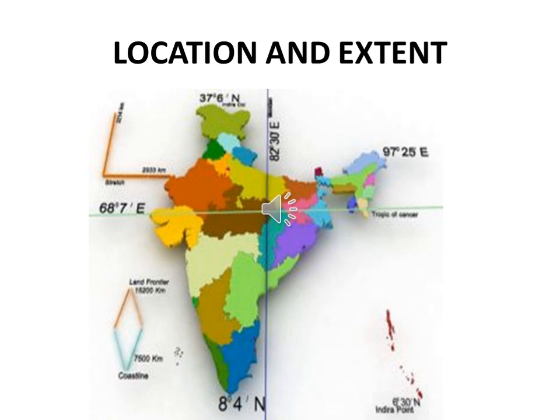India extends from 8 degree 4 minutes north to 37 degree 6 minutes north latitude, and 68 degree 7 minutes east to 97 degree 25 minutes east longitude. So we can say India is located in the northeastern hemisphere, that is, north of the equator and east of the longitude.